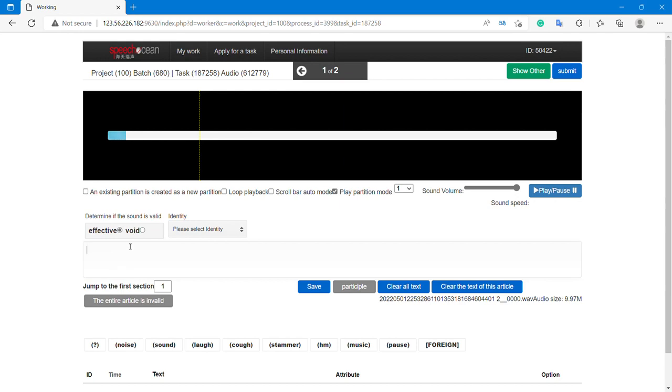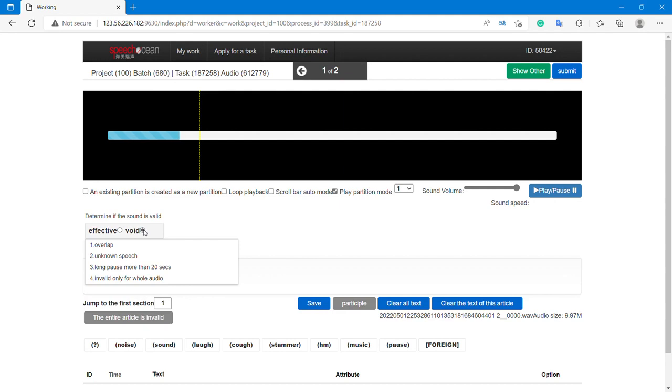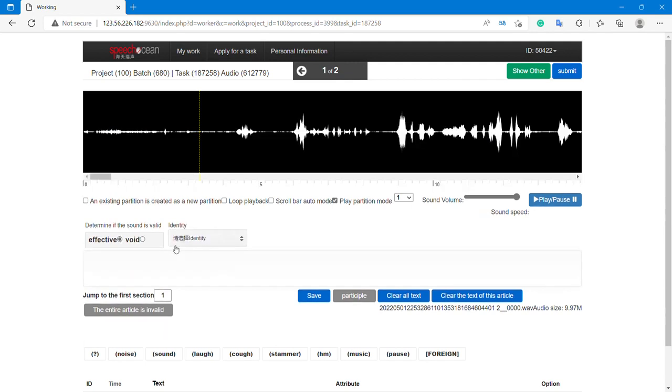If there is a segment which is void, that means this segment cannot be written, so you have to give the reason here. If there is speech in the segment, you have to select effective, and then you have to write here. So first we'll understand how we have to create the segments.